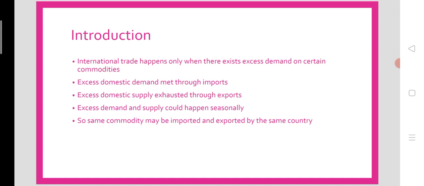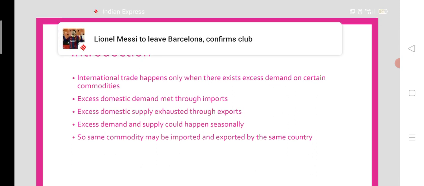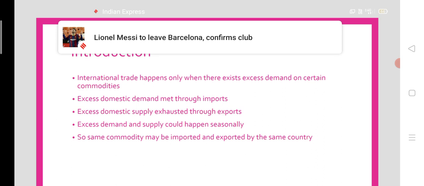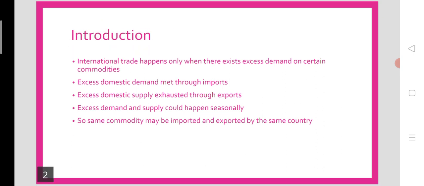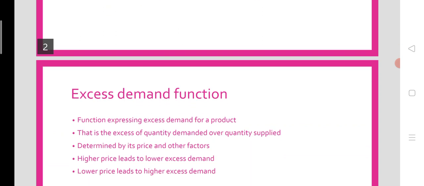And when there is off season for certain commodities, so that commodity is in high demand, it has to be imported from the rest of the world. So the same commodity may be imported and exported by the same country.